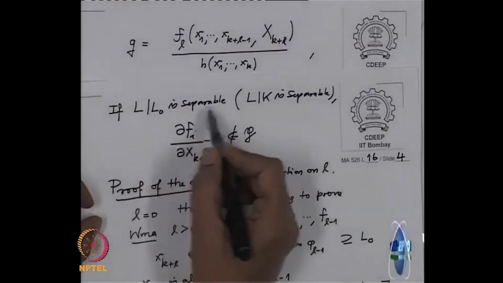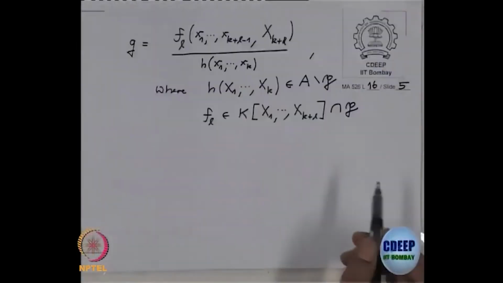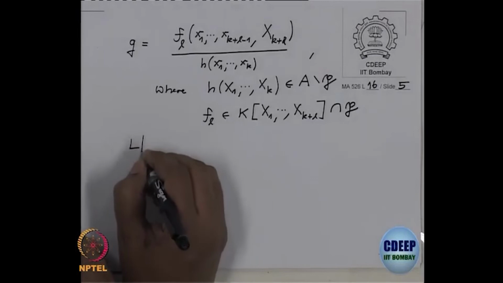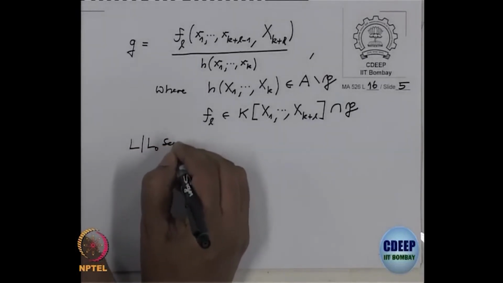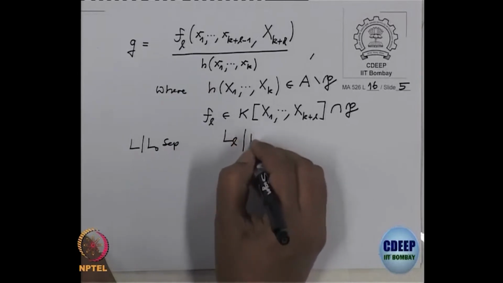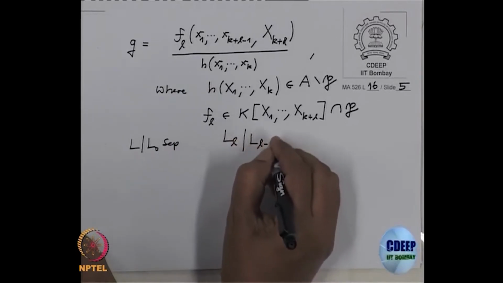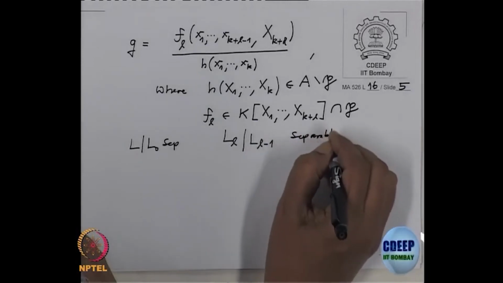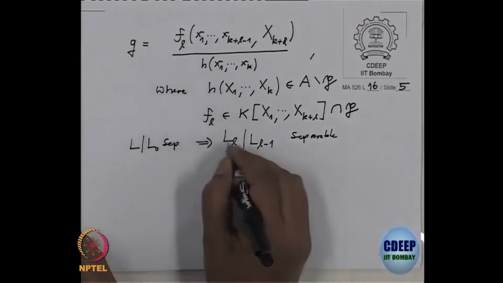So, for that we have the assumption it is a separable extension. Because if L over L_0 is separable, then L_l over L_{l-1} is also separable, because these are in-between fields.